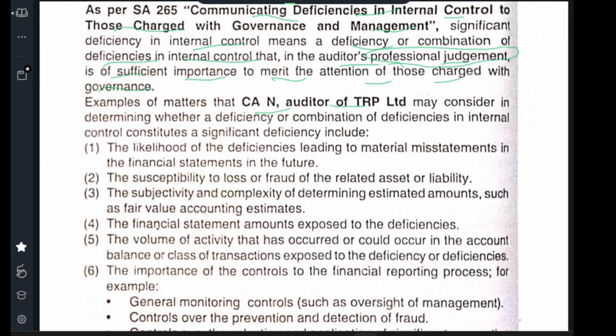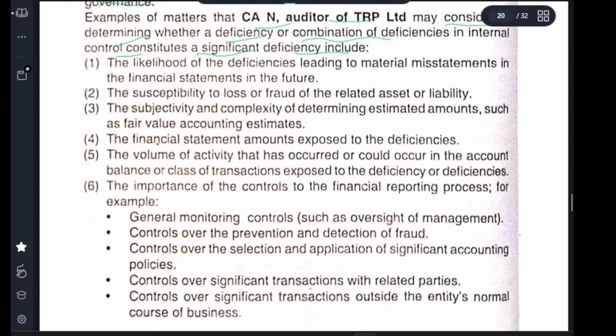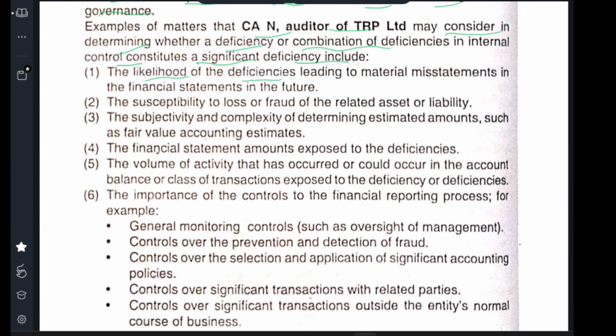Examples of matters CAN, auditor of TRP Limited, considers to determine whether a deficiency or combination of deficiencies in internal control is a significant deficiency. These are some examples. Likelihood of deficiencies leading to material misstatements in financial statements in future. So some accounting policy they have followed. That won't be a problem now, but it may be a problem in future. If you believe so, it is to be reported. It is a misstatement that may happen in future. You need to report that.